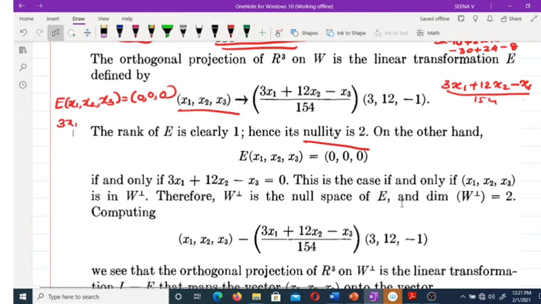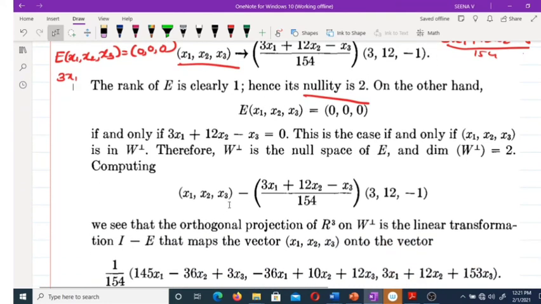Now what is the map beta minus E beta? That means (x1, x2, x3) minus E(x1, x2, x3). We have already proved in the theorem that beta minus E beta is the orthogonal projection of V on W complement, or W perp, which is the same as I minus E. So I minus E is (x1, x2, x3) minus this.